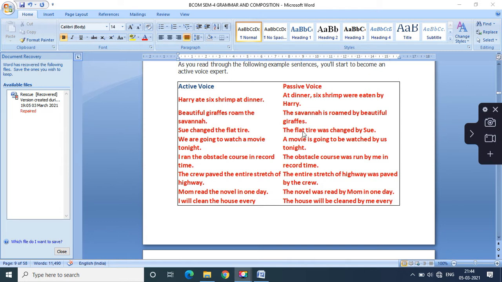Reading this, you get an idea of what generally one has to do while making from active to passive. Yes, you have to make subject object conversion.